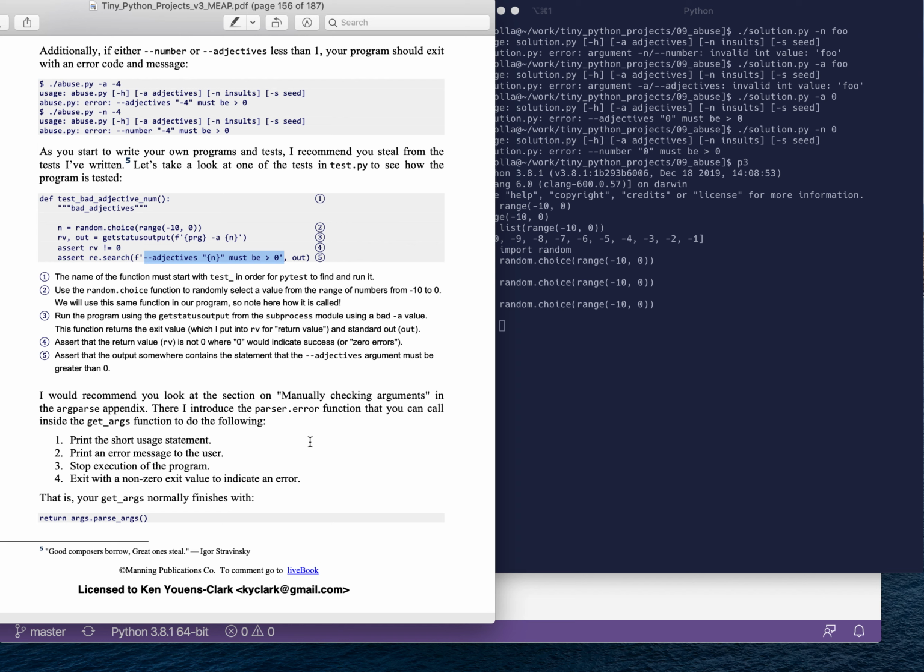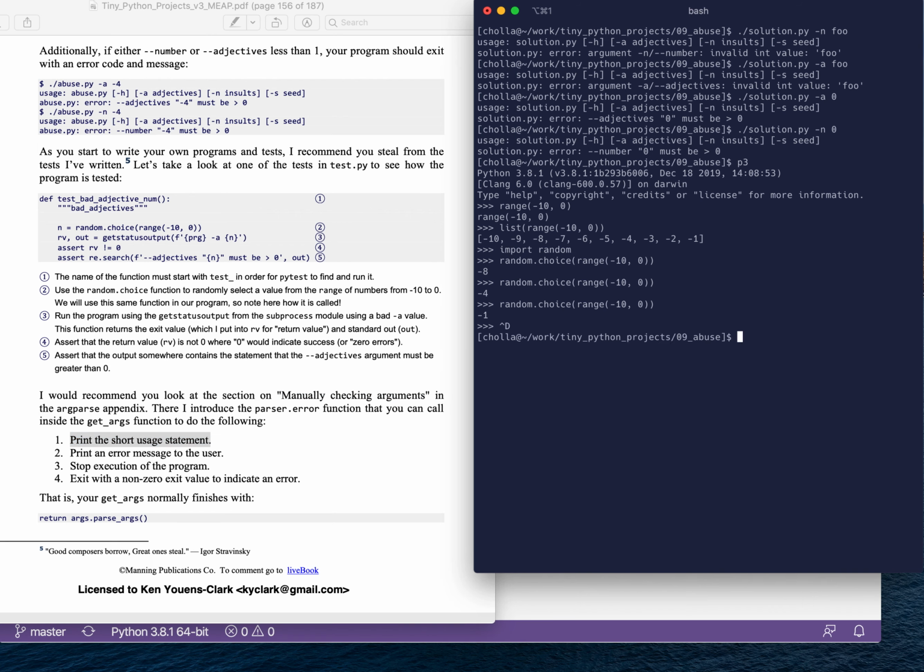I encourage you to look at the manually checking arguments section that's in the argparse appendix. And there I introduce the parser error function. And this will do 4 things for you. It will print a short usage statement, which is the kind of statement that we see. Well, I can't actually run this. This is the longer one.